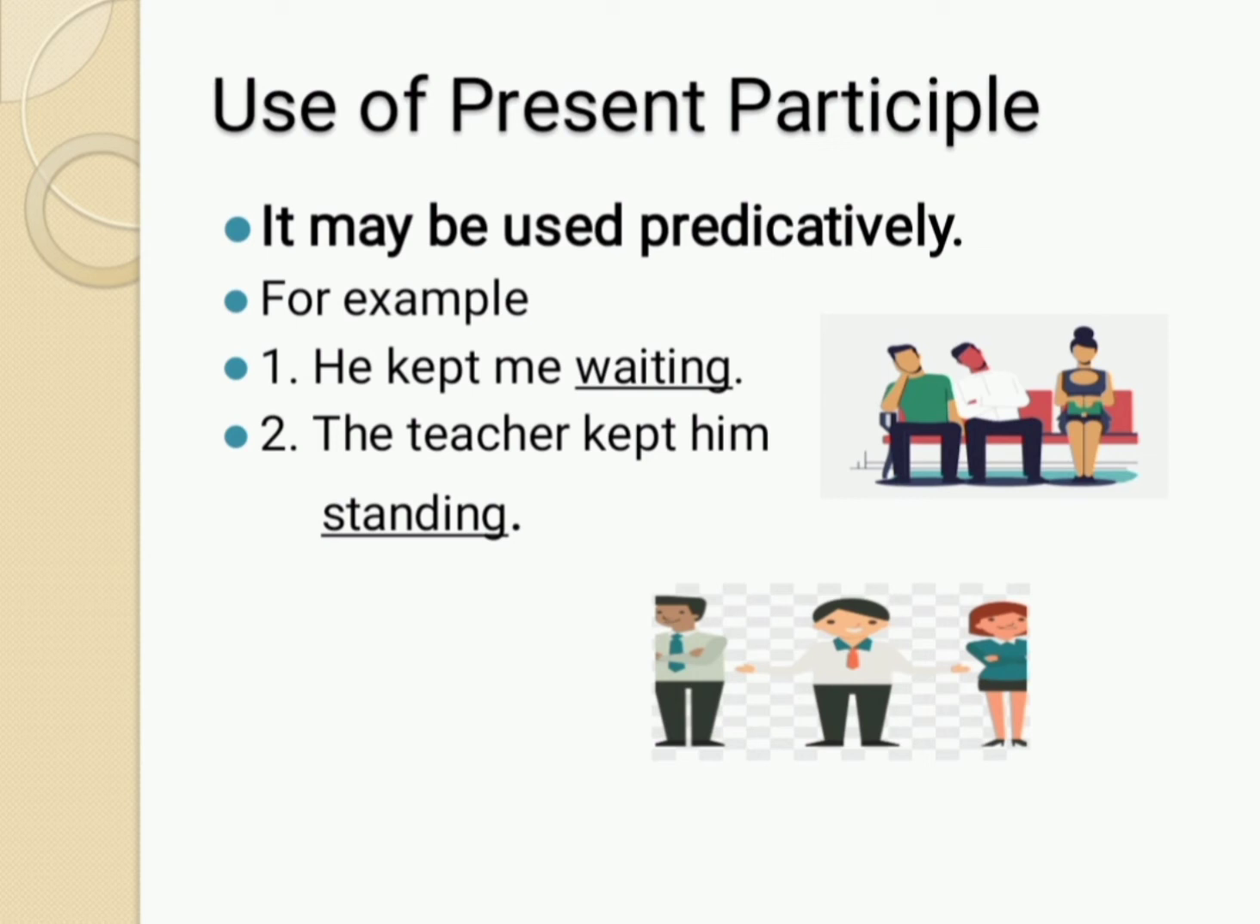He kept me waiting. Here, waiting is present participle which is used as predicate. In the next example, the teacher kept him standing. The word standing is present participle and here it is used predicatively.